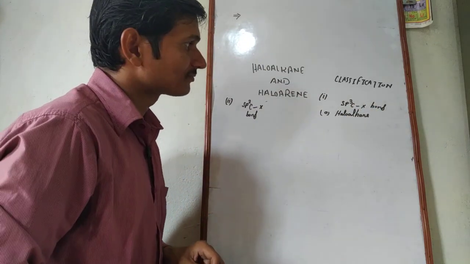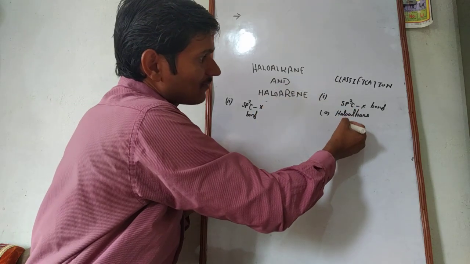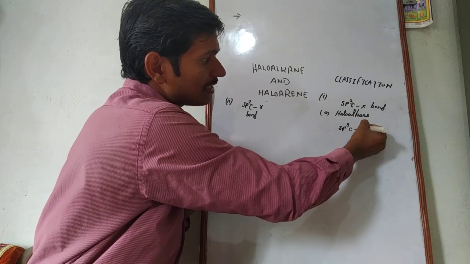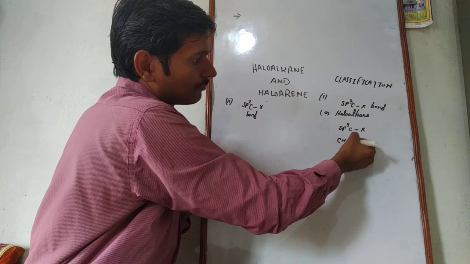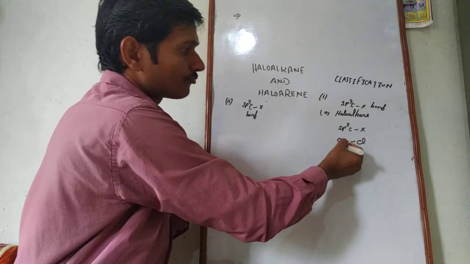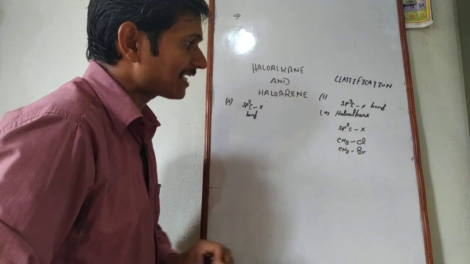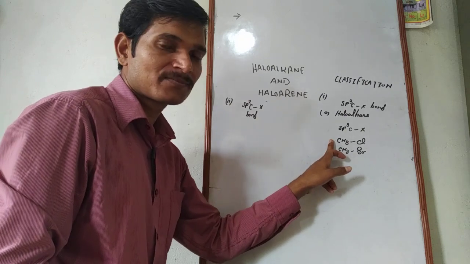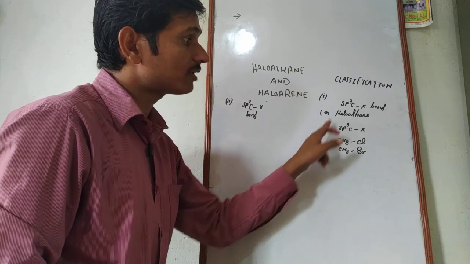Haloalkane. In that case, an sp3 hybridized carbon is directly linked to the halogen atom. For example, CH3Cl, CH3Br. In that case, you may see that the halogen atom is directly linked to a carbon which is sp3 hybridized, and these groups are called haloalkane.